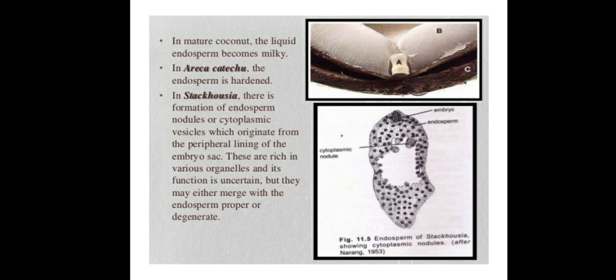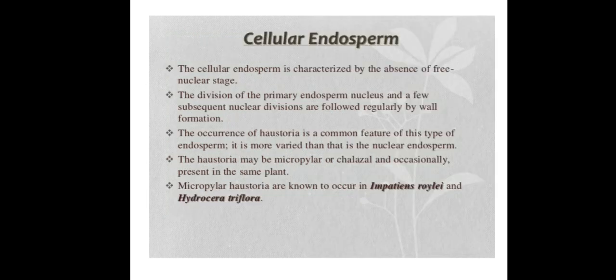Stockhausia is another example. There is a formation of endosperm nodules or cytoplasmic vesicles which originate from the peripheral lining of the embryo sac. These are rich in various organelles, whose functions are still uncertain, still not known, but some specialized structures are produced in this Stockhausia plant.